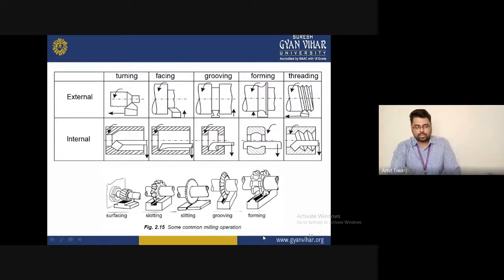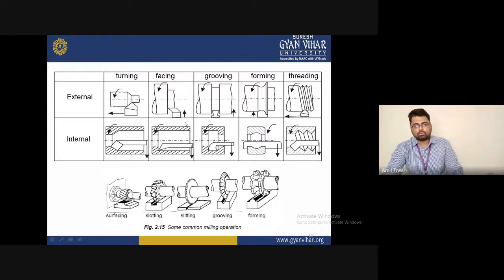Now, these are some examples of single point and multi point cutting tool operations performed on different machines. The upper portion of this section is a table. These operations are performed on the lathe machine, conventional or non-conventional. You can see external and internal images of the operations of turning, parting, grooving, forming, and threading. These are all performed with the help of a single point cutting tool.